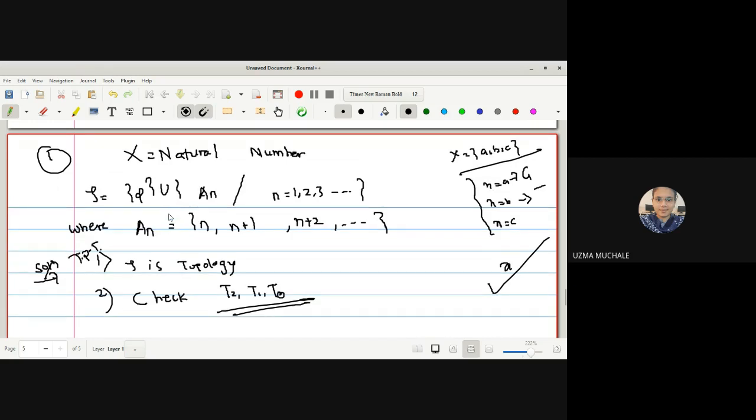So, understood what our aim is to prove? First we have to prove it is a topology, then we have to check whether it is T2, T1 and T0. Now first you should understand what a topology is. What is our topology?